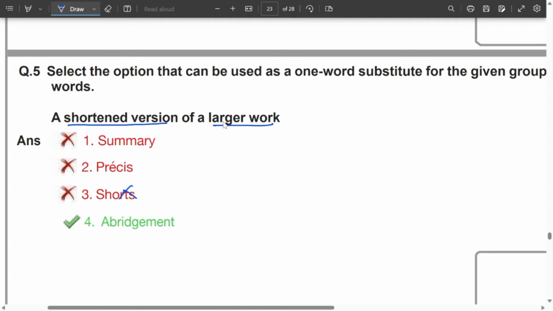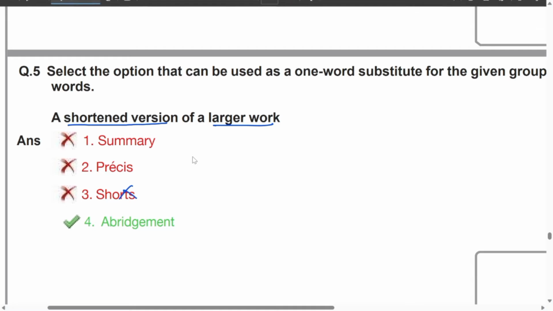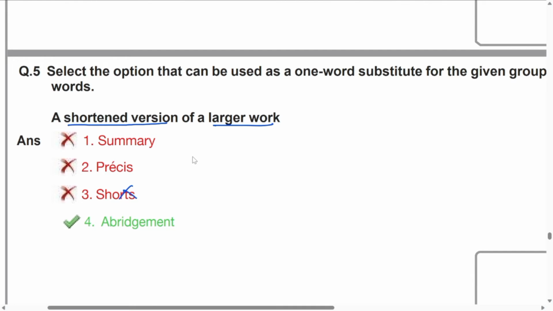Abridgment is nothing but used in the case of works. Let us consider a work as a book, as a novel, as a writing. So when you shorten any huge book, huge novel, or huge work, then that is called abridgment. Abridgment is nothing but shortened work.